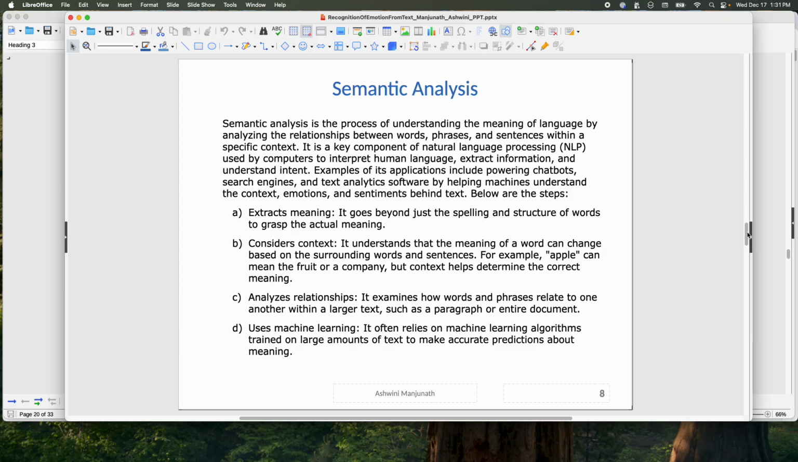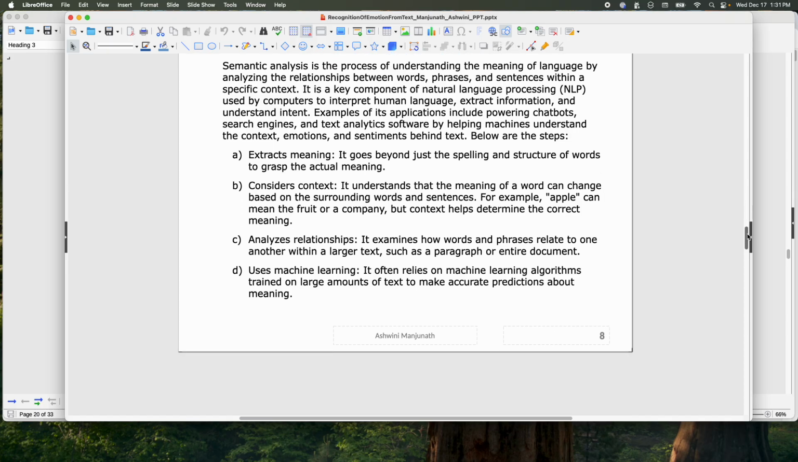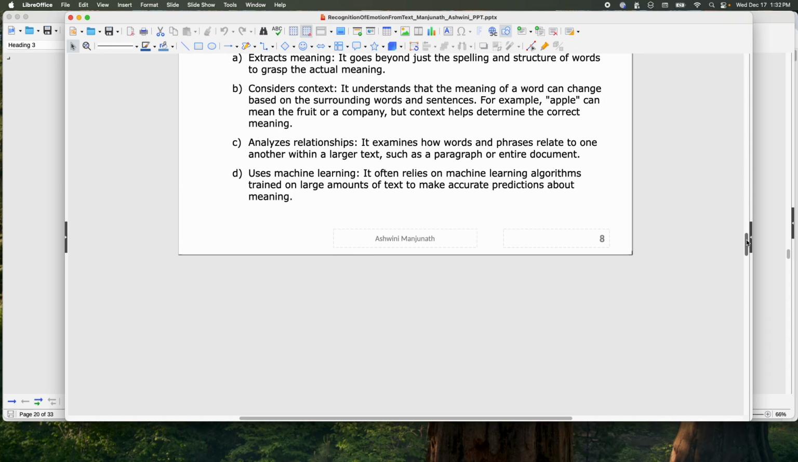So here, using machine learning algorithms trained on large amounts of text, we try to make accurate predictions about the meaning and classify it into the emotion categories.